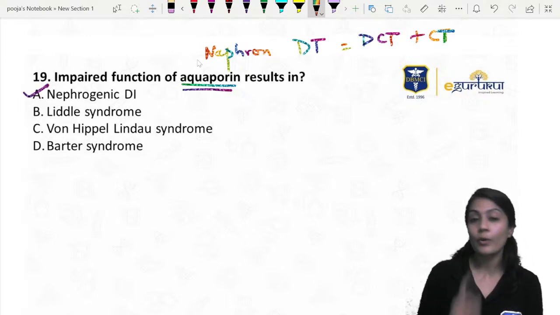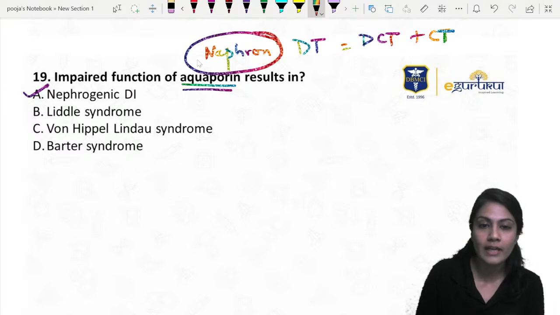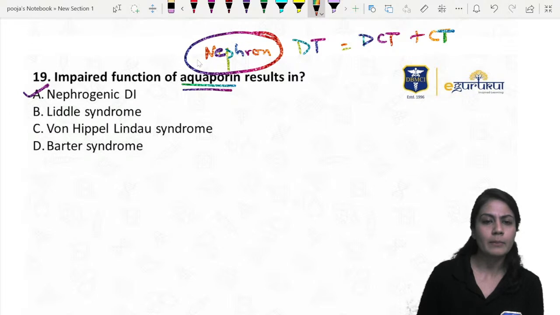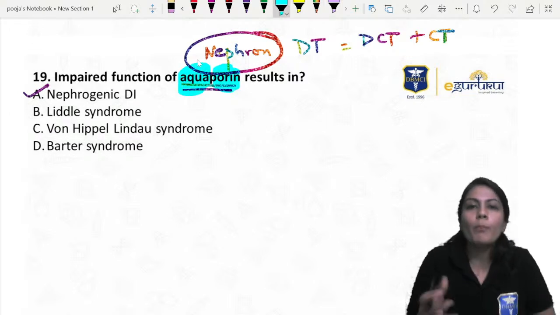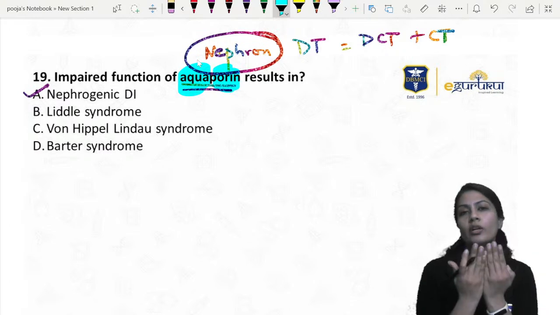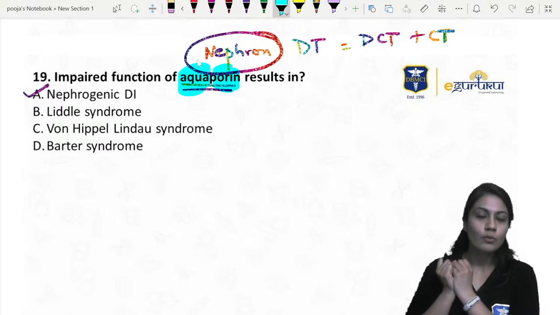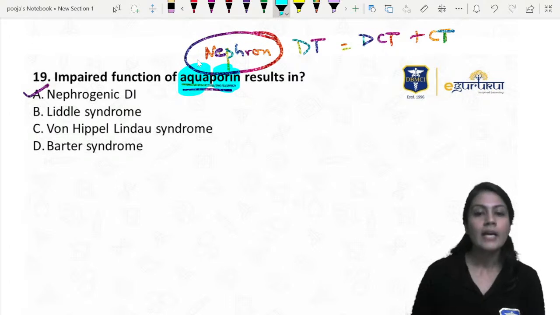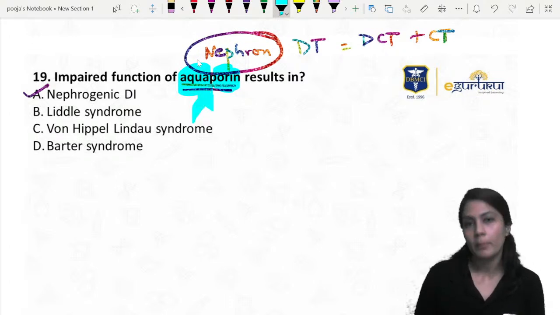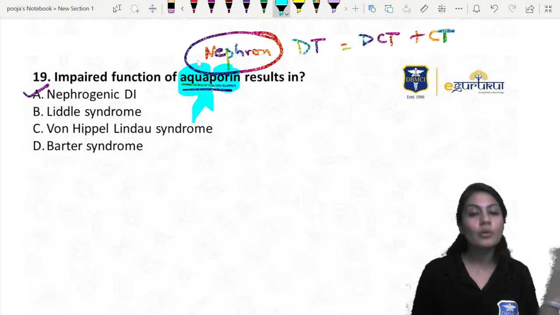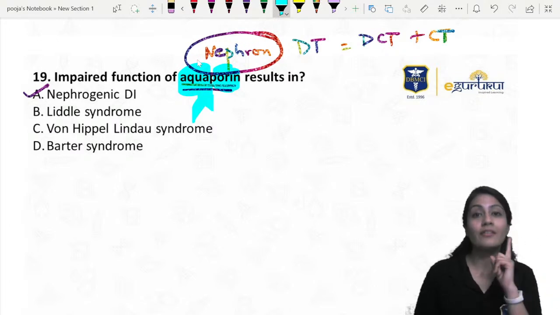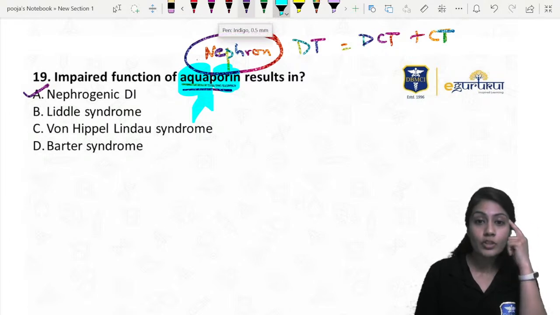If there is a problem in the aquaporin in the nephron, definitely what is going to happen? Definitely there will be DI. Aqua means water, porin means the pores or the doors for the water, to welcome the water inside the blood, right? If they are not working properly, the water will not be absorbed, and that's why diuresis occurs, and the problem is in the nephron, not in the pituitary.